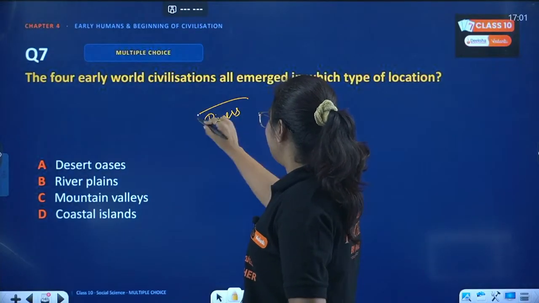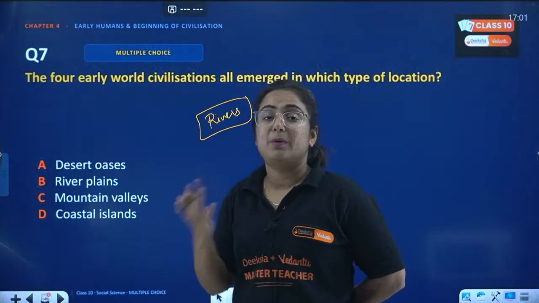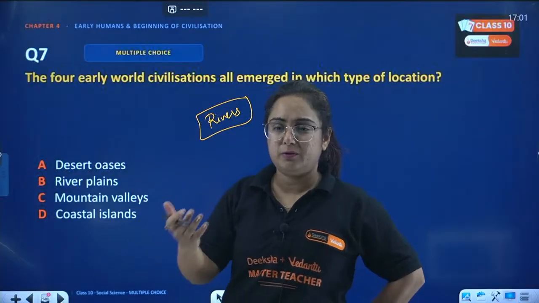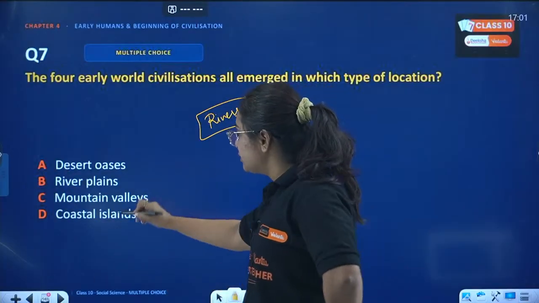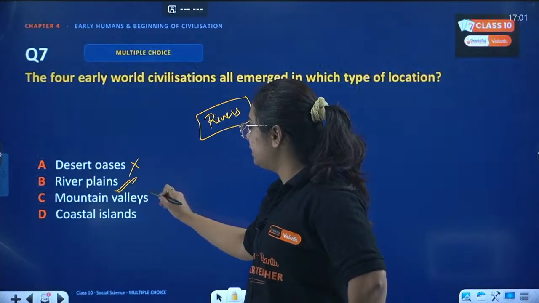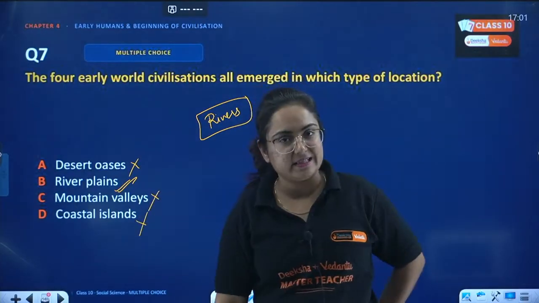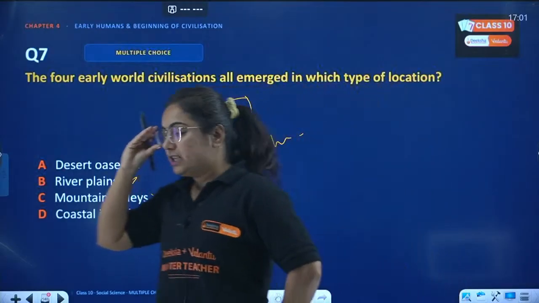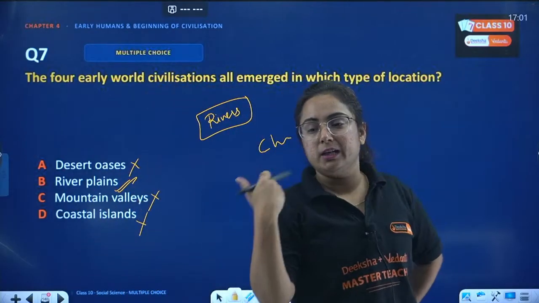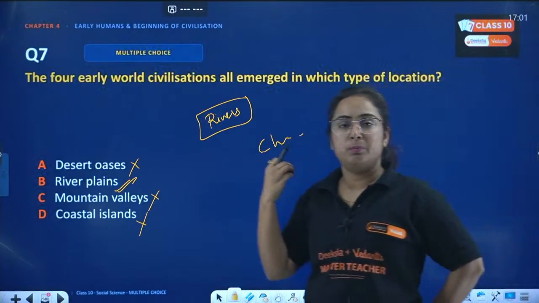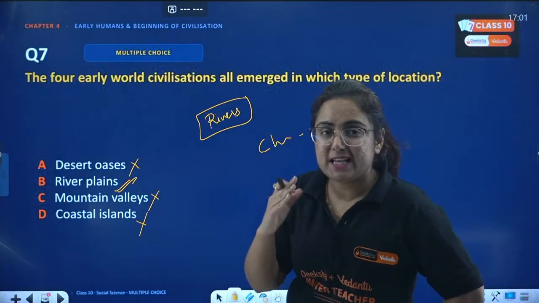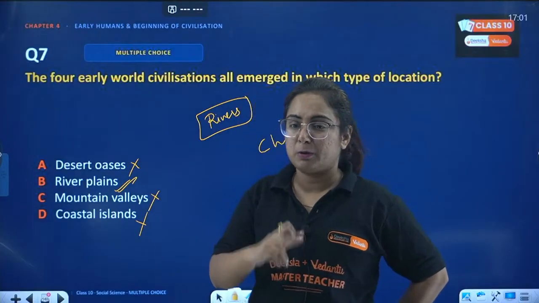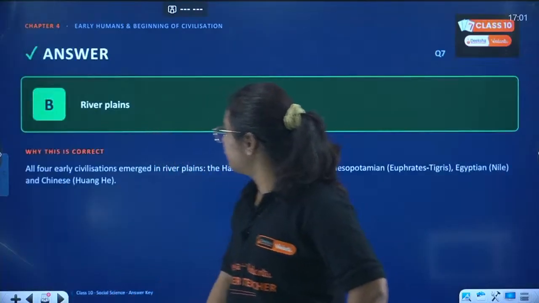Why? Exactly because of the availability of water, in terms of irrigation and a lot more uses of water we know in our day-to-day life. So actually it is river plains, not desert, not mountain valley, not coastal islands. Hence we have seen the Chinese civilization along the Huang He river, be it Mesopotamian, be it Egyptian, be it Indus Valley civilization, all were near the river plains. Yes, due to agriculture.